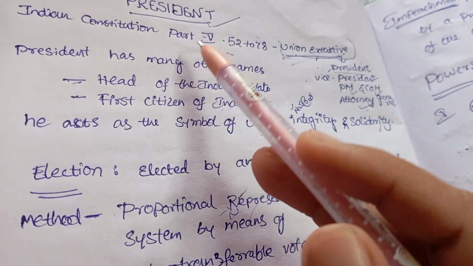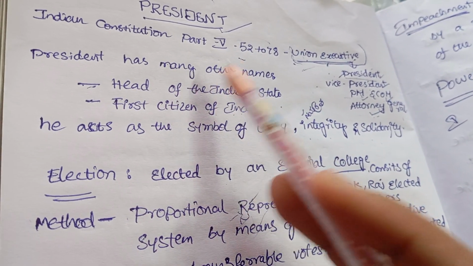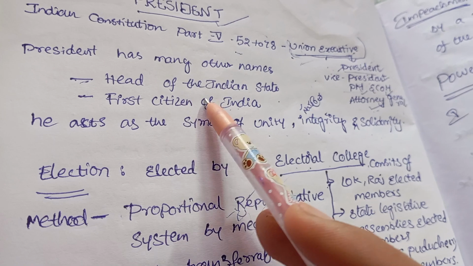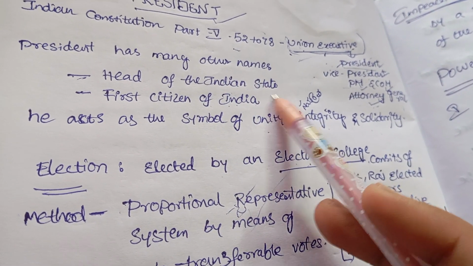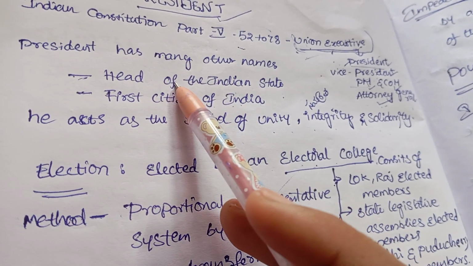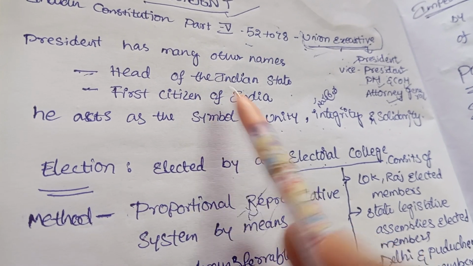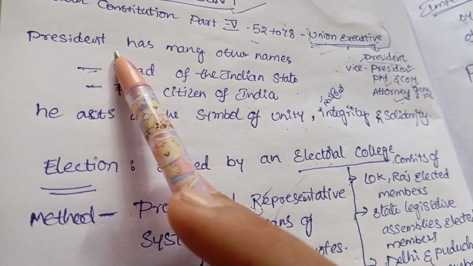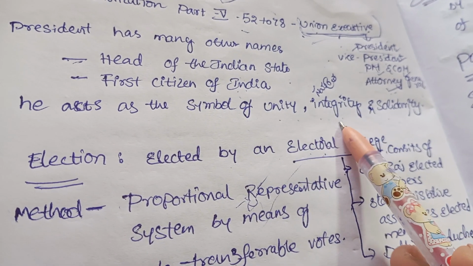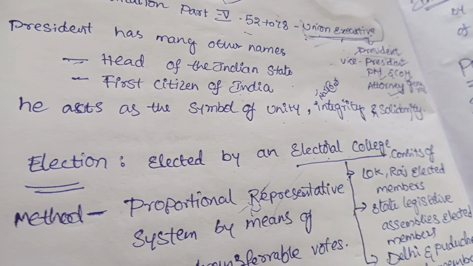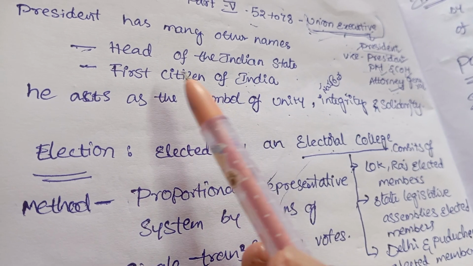As our topic is the President, the President has many other names. That means we can call the President by many other names. Head of the state, which state? Indian state, not any part of the state. The whole of India is headed by the President of India. We can also call him the first citizen of India. So the first citizen of India is the President. He acts as a symbol of unity, integrity, and solidarity. Our whole country India's unity, integrity, solidarity become the symbol of the President.